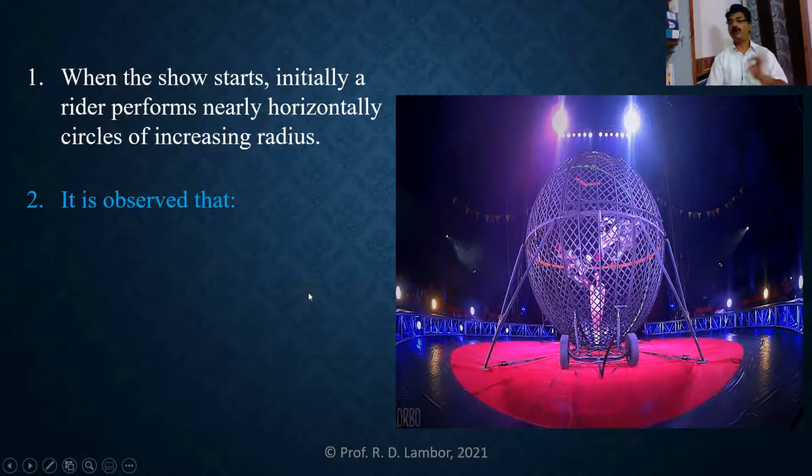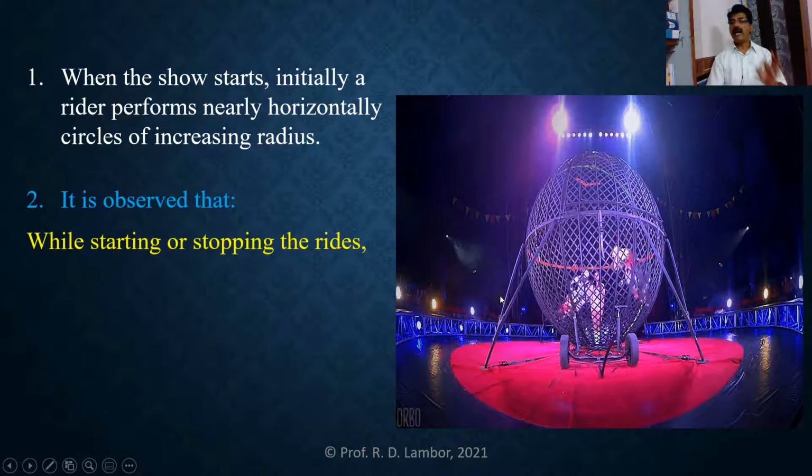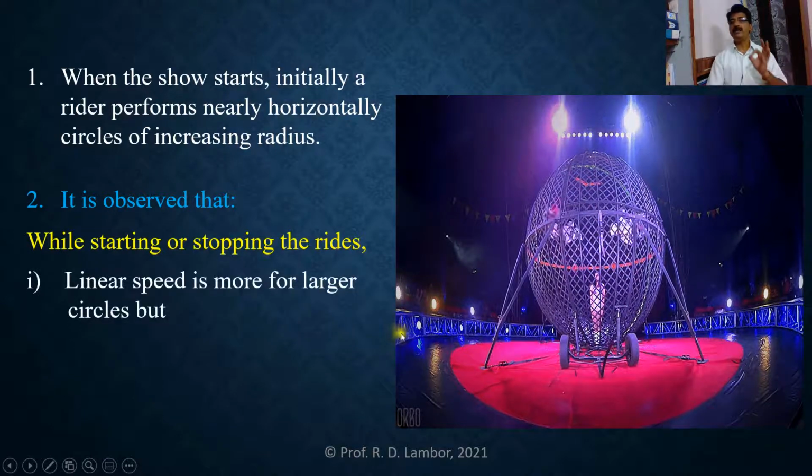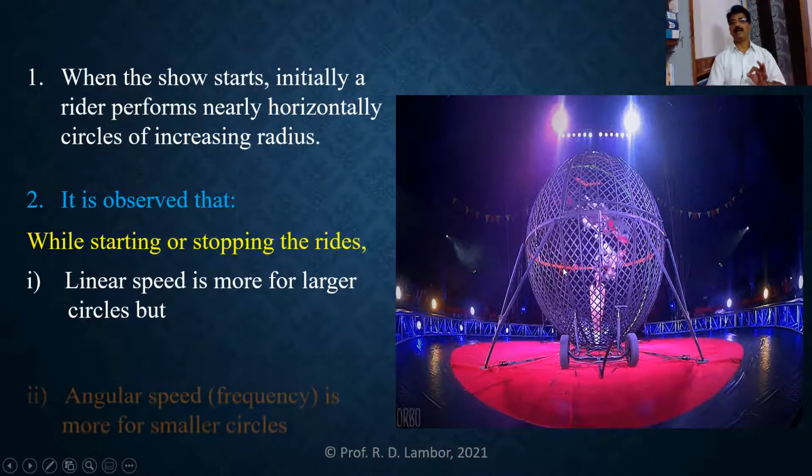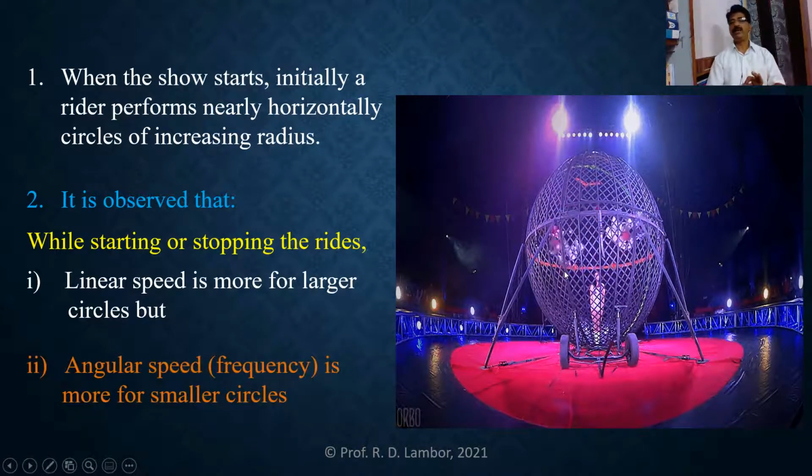And it is observed that while starting or stopping the rides, the two-wheeler riders' linear speed is more for larger circles, but angular speed is more for smaller circles. The riders are undergoing rides, that means circular motion, inside this hollow sphere.